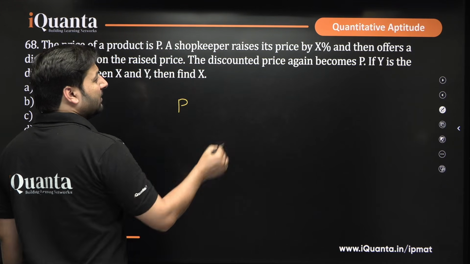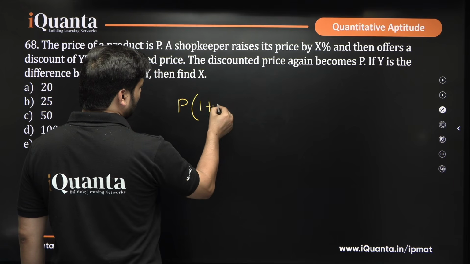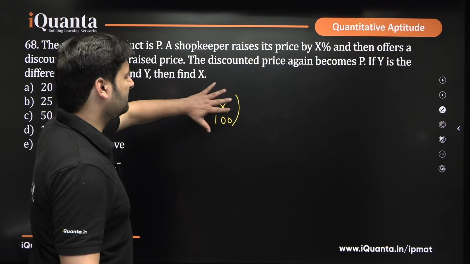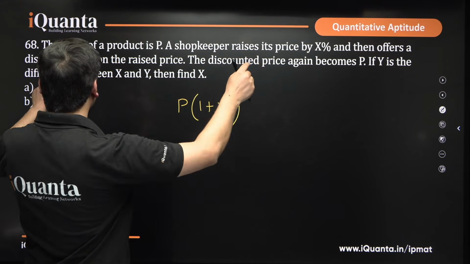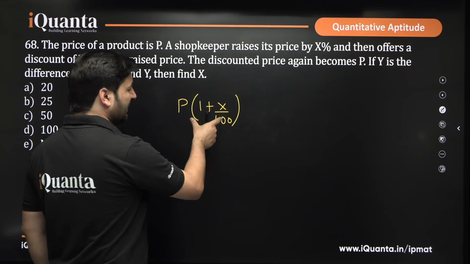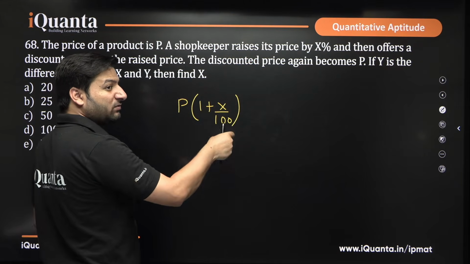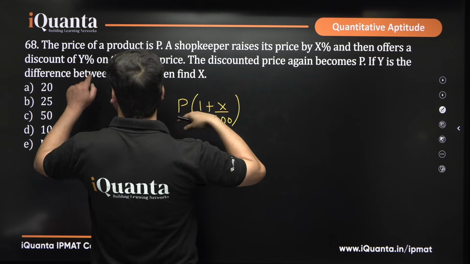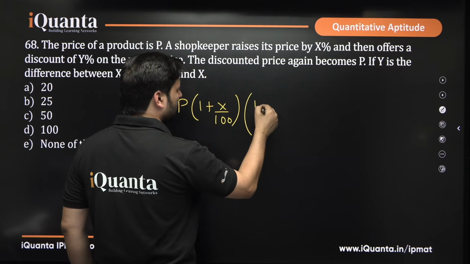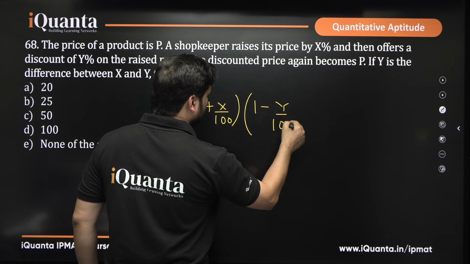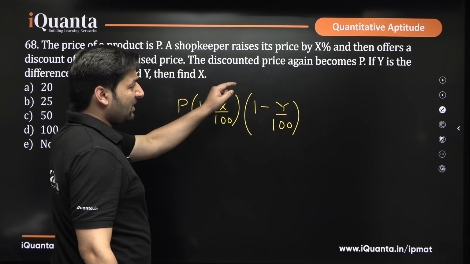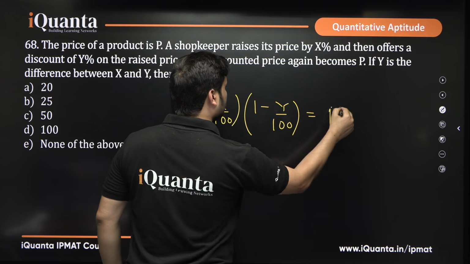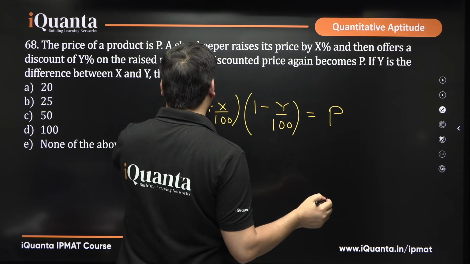So the price of a product is P. It is being raised by X%, so you know how to increase something by X%. This is what you do, right? This is the new price now, and then it offers a discount of Y% on the raised price. When you offer a discount, you reduce the price. So if you reduce this entire quantity by Y%, you will multiply it with 1 minus Y upon 100. This is the discounted price now. After the discount, it again becomes P.